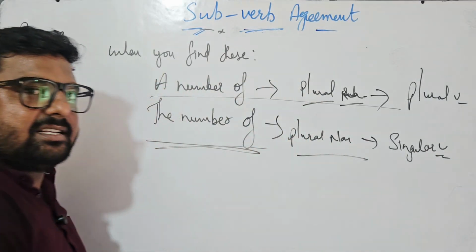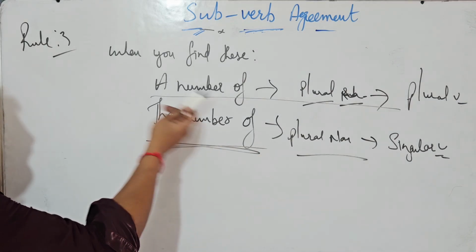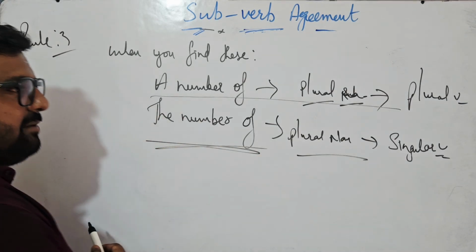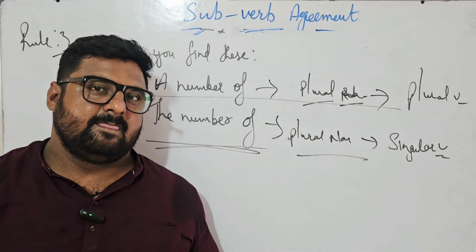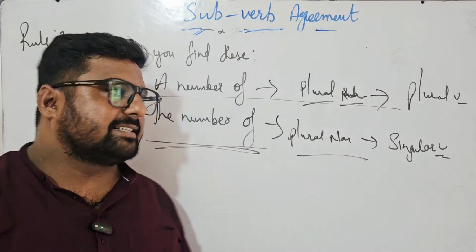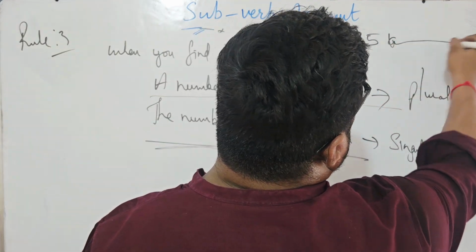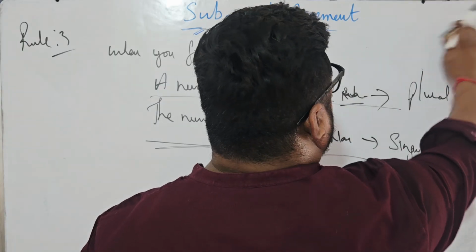Now you must be thinking, sir, why? When I talk about a number of, I am talking about counting. When I say the number of, I am talking about the unit as a quantity. Are you getting me? Counting and quantity have different meanings. For example, if I say 500 kilometers, when I say quantity, no?